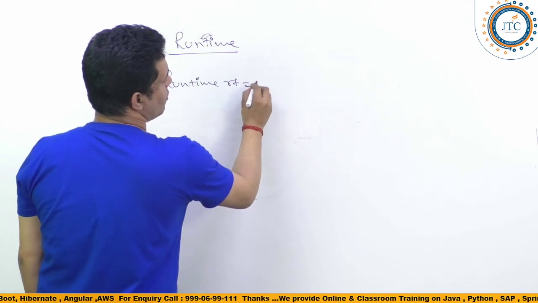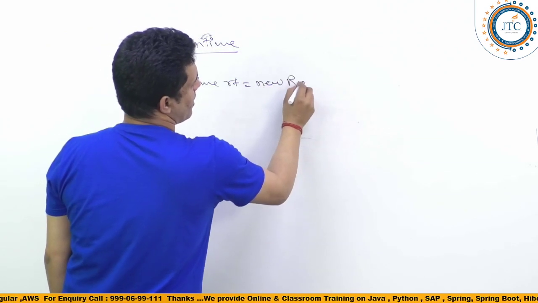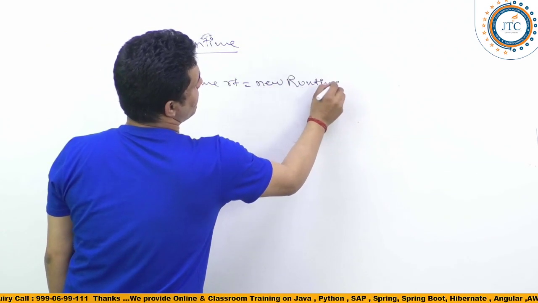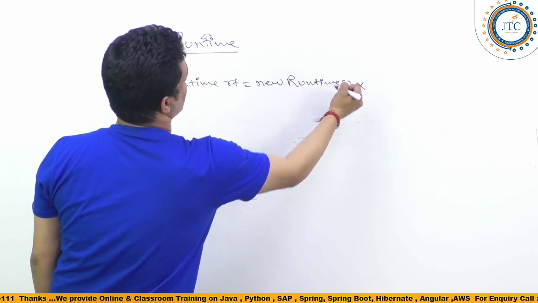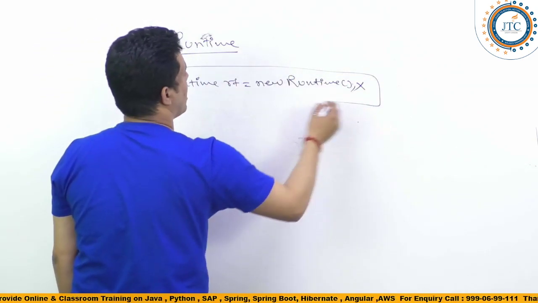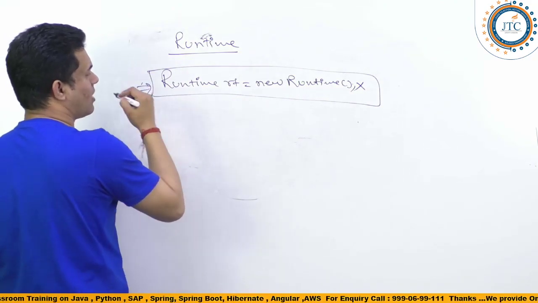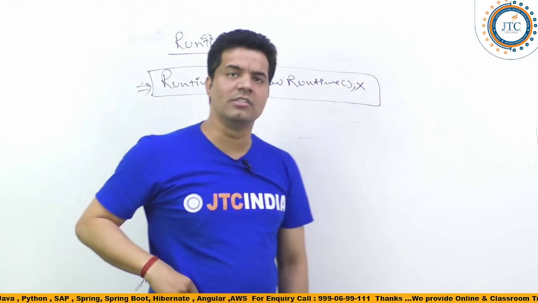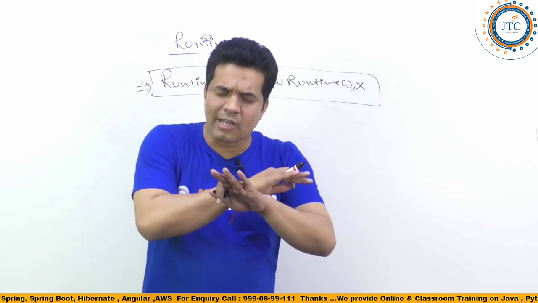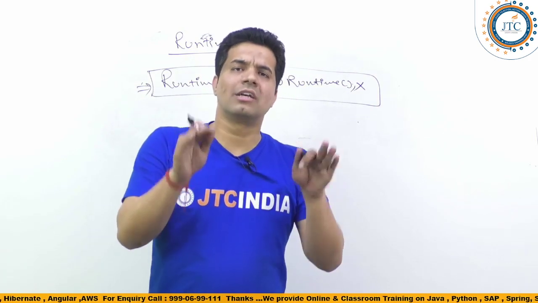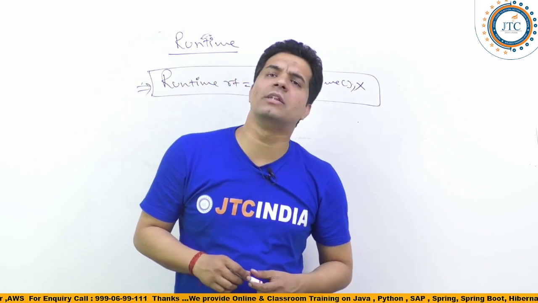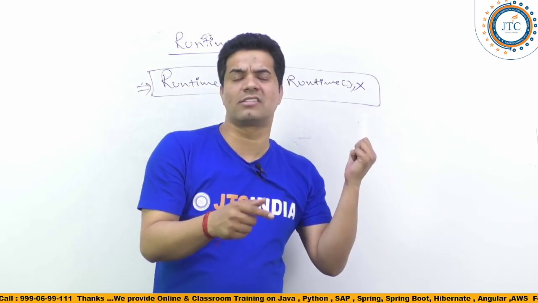So when the runtime class default constructor is private, Runtime rt equal to new Runtime, we cannot write it. We cannot do this. This object can't be created like this. We cannot create the object called Runtime rt equal to new Runtime. Definitely not, because the default constructor available inside the runtime class is private. So that's the reason we cannot.